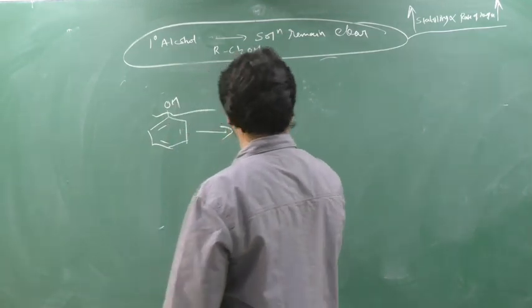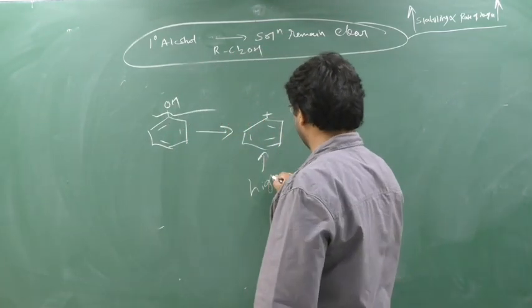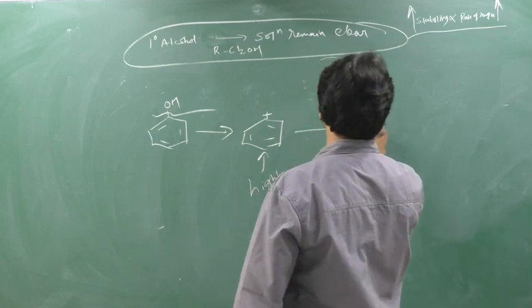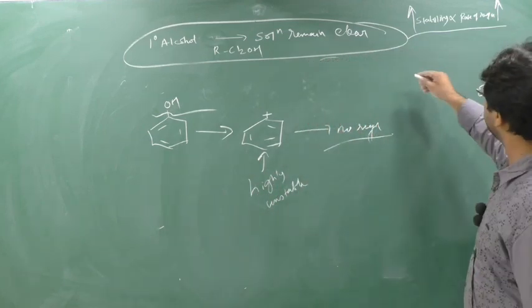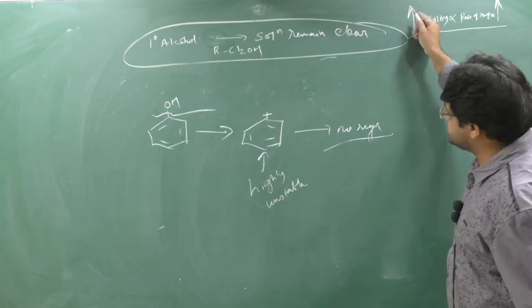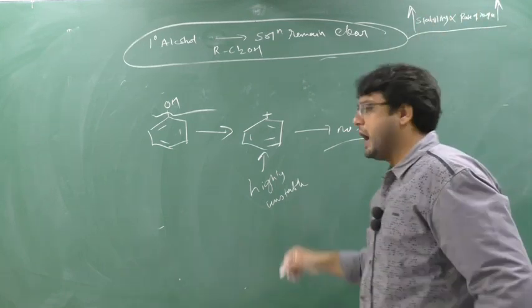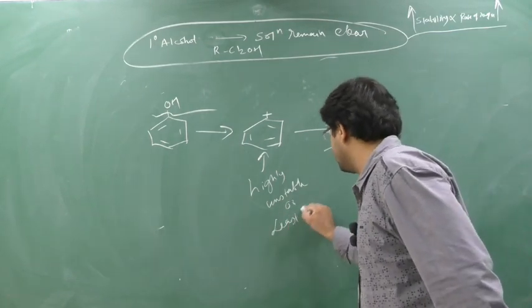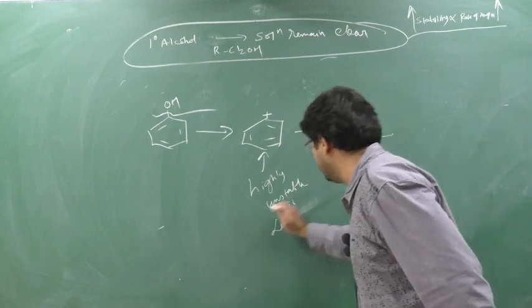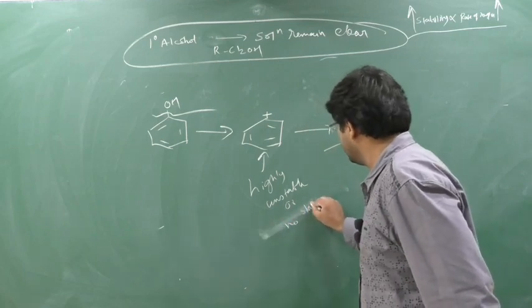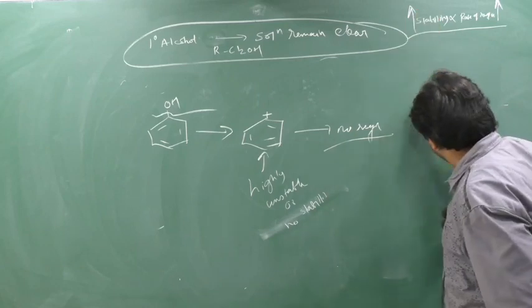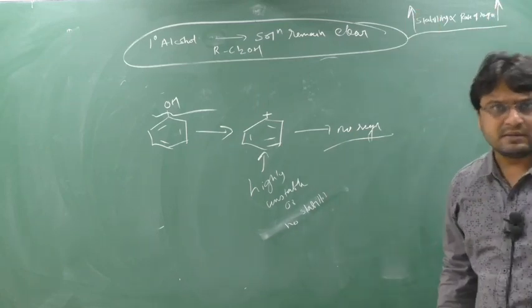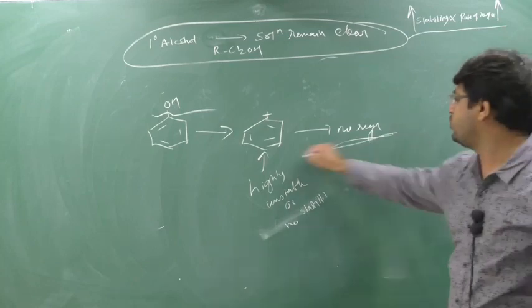So this is highly unstable. This species is highly unstable. When this species is highly stable, so no reaction. It's not like that highly unstable means stability is increasing. No, highly unstable means stability is very least. Highly unstable means there is no stability. No stability means stability is very low, so the rate of reaction is also very low. Means it requires very more time. Means here, in short, no reaction occurs.